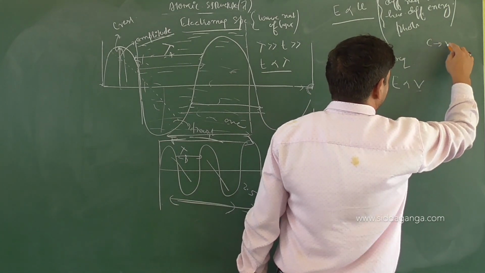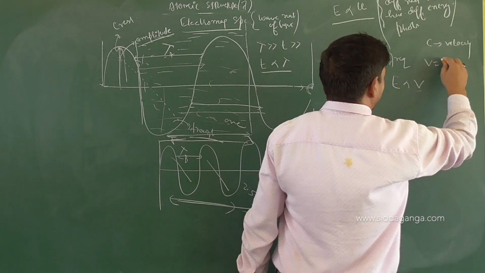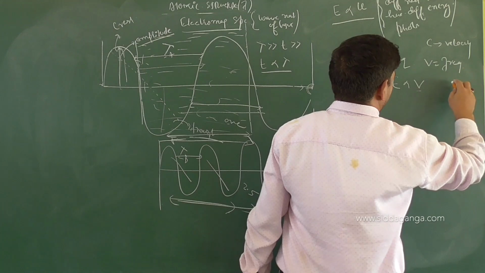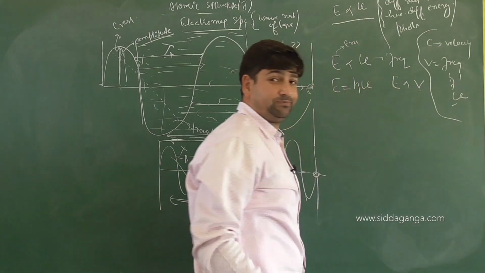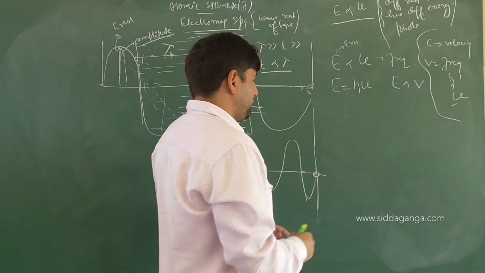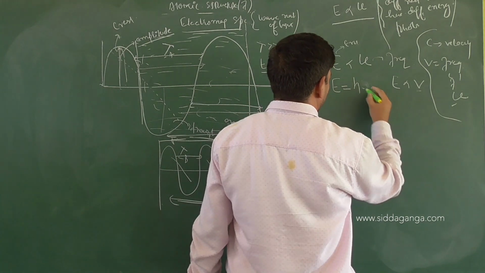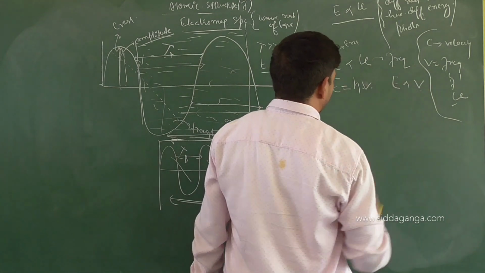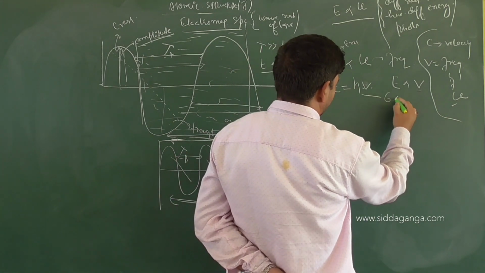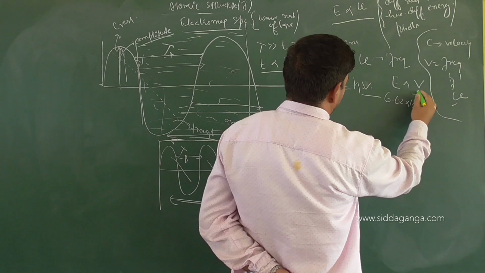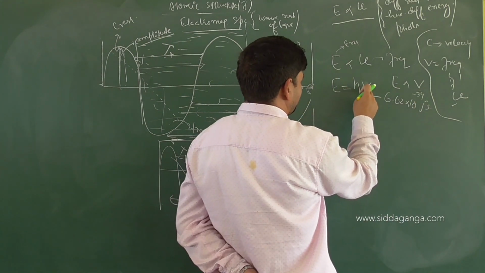C is the speed, that is velocity, and V is the frequency. Sometimes it may be represented by f also or nu also. Keep the representations in mind. Okay, good. So E equals h nu. If there is a bar above, it will be wave number. What is h? Planck's constant. We know the value, 6.62 times 10 to the power minus 34 joule second. Very good. So E equals h nu.